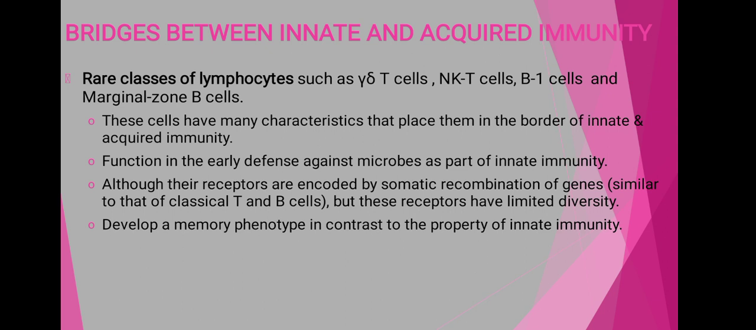Then the rare classes of lymphocytes, that is the gamma delta T cells, natural killer T cells, B1 cells and the marginal zone B cells. All of these have many characteristics that place them on the border of innate and acquired immunity. They function in the early defense against the microbes as part of innate immunity, and also they work within the adaptive immunity.